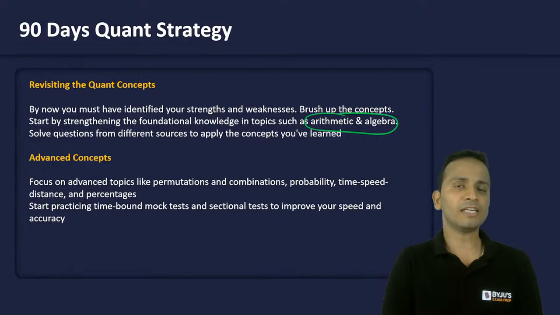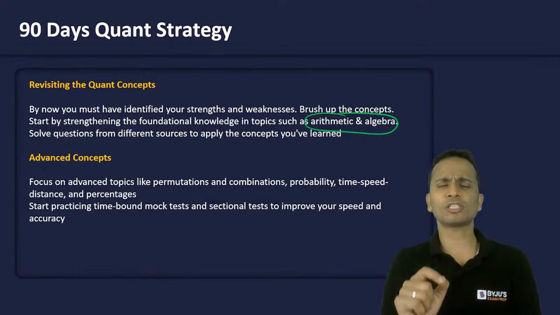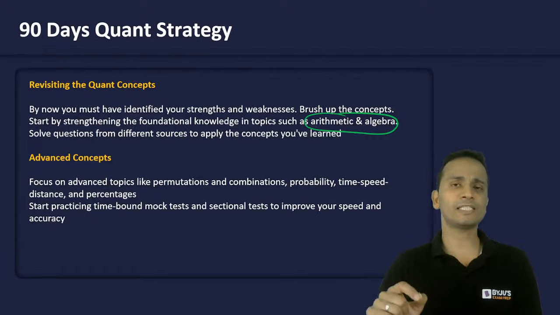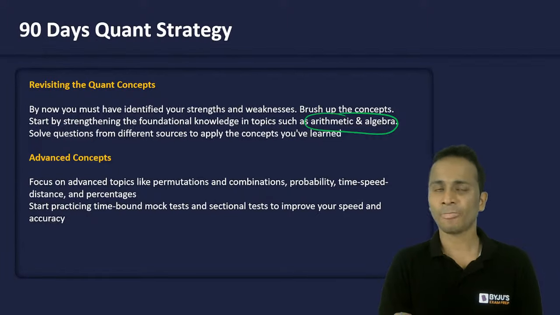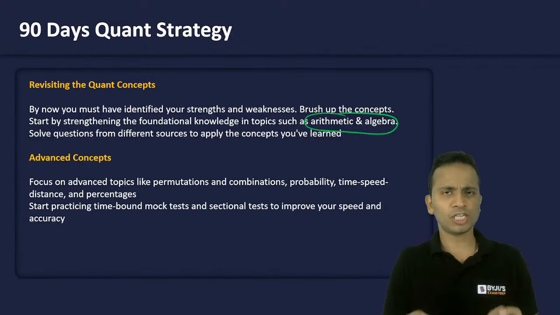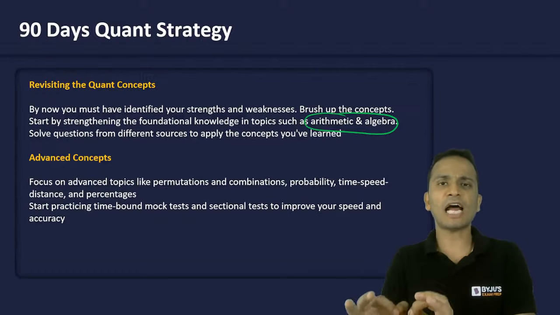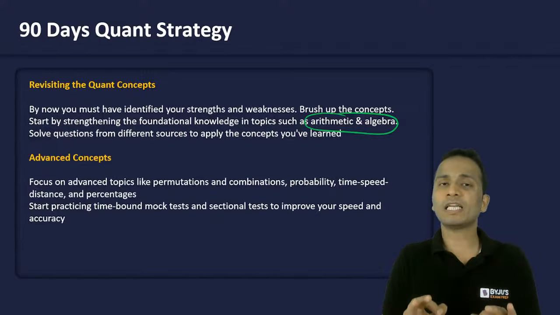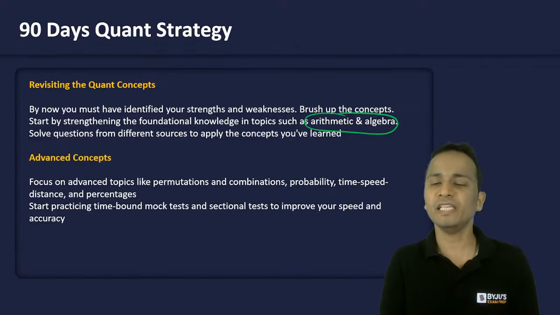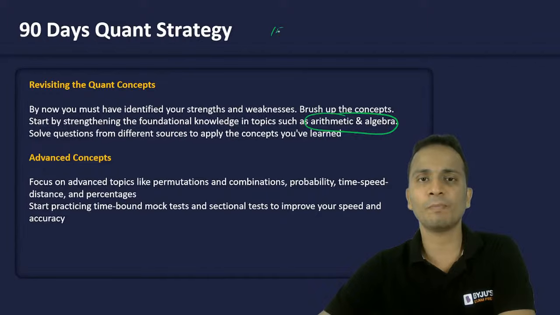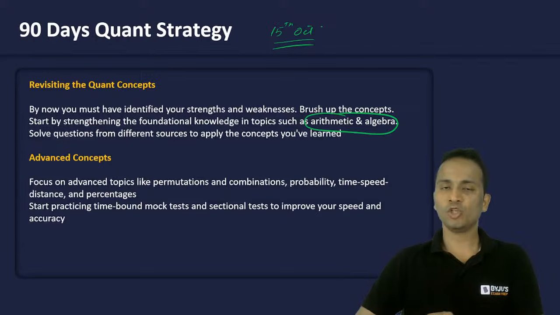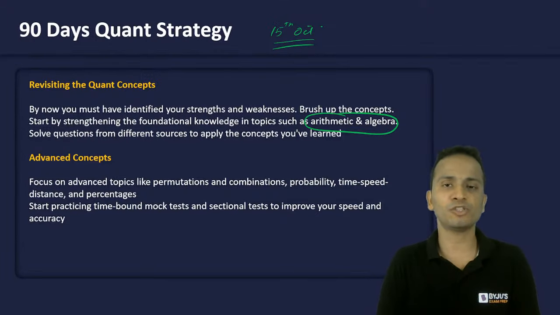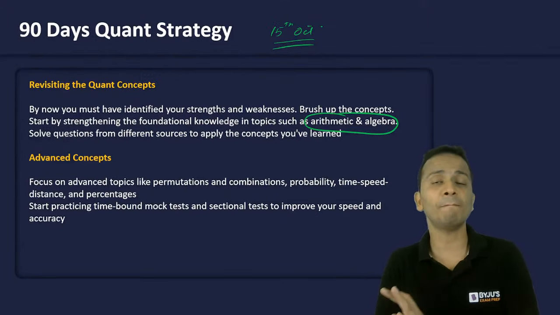Now, if you haven't started your syllabus for quant, then give yourself a target of, let's say, 40 to 45 days. Today is 29th of August, so I still have 2 days left. If I start from 1st of September, then you should give yourself a target of October 15. Up till 15th of October, you will have to finish the syllabus of arithmetic and algebra completely.